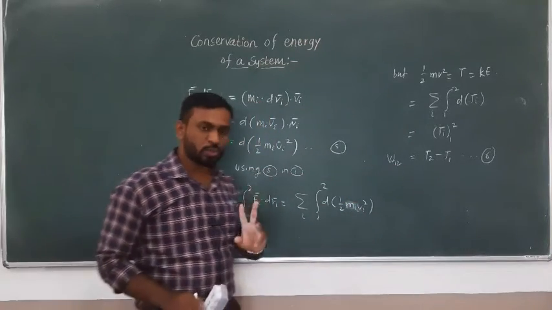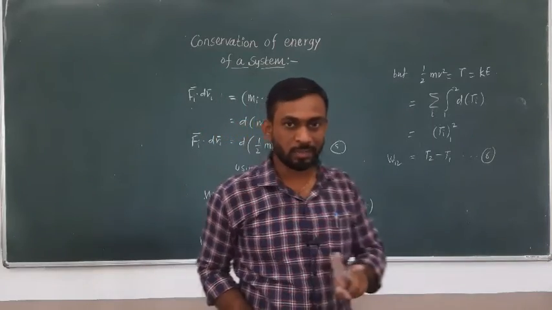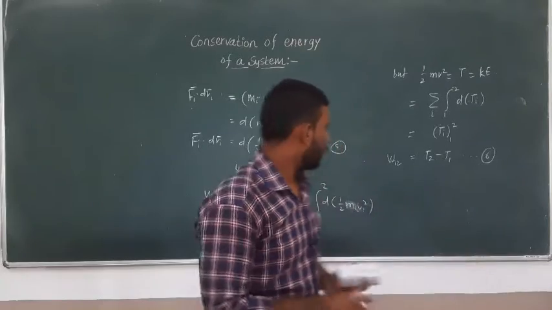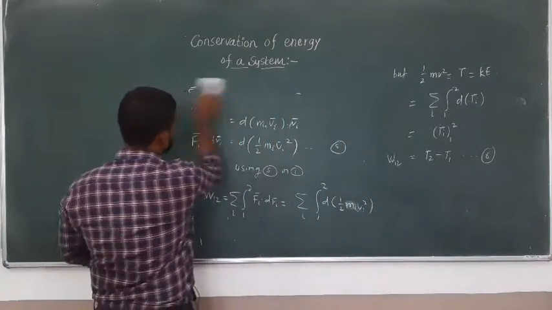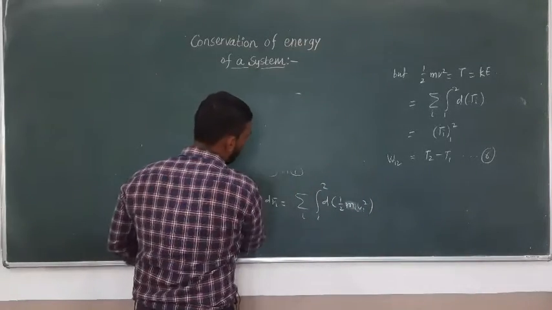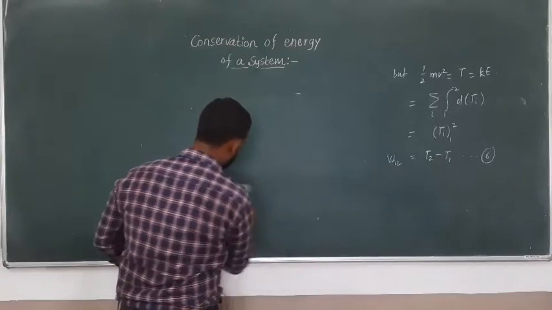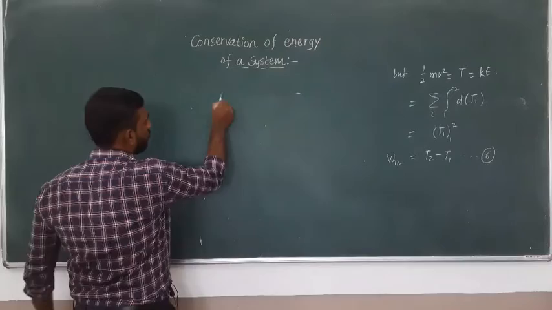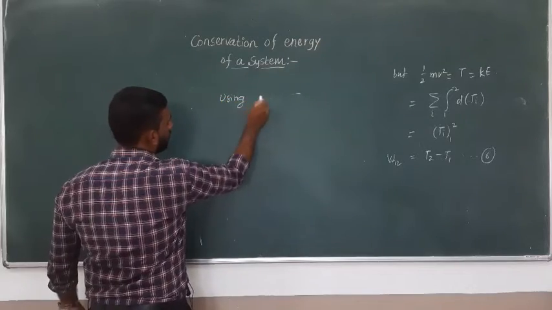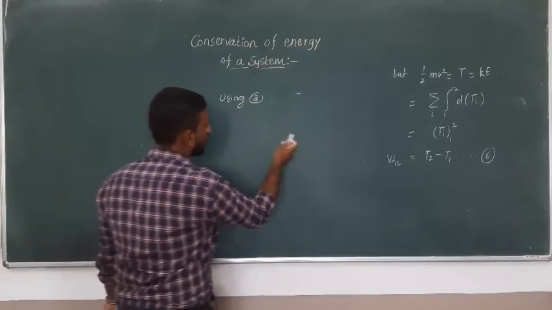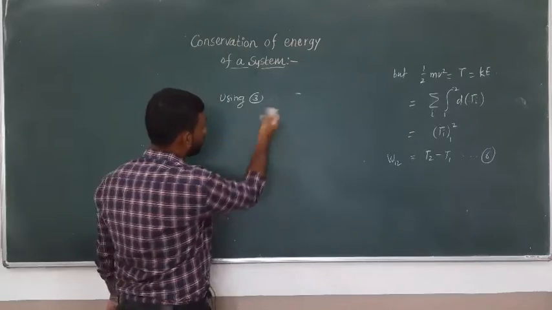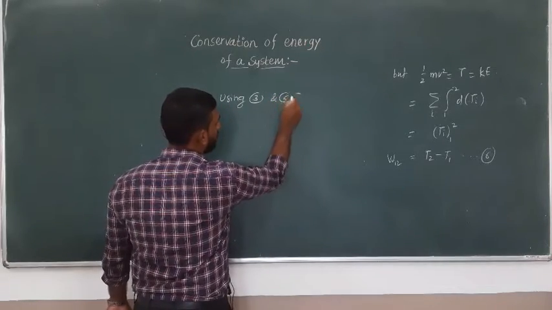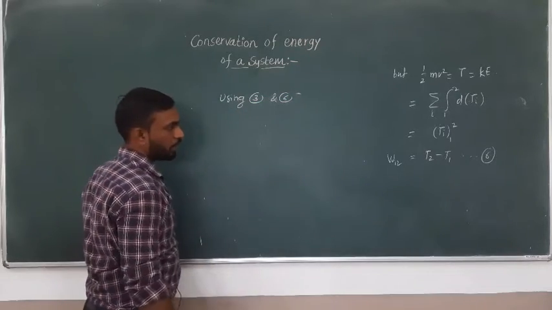This is the work done of the system where it changes from one configuration to a second configuration. So we have these two work done values, in terms of the potential energy and in terms of the kinetic energy. So using equation number 3 or 4, I'm not worrying about the equation number, you can check equation 3 and equation number 6 to see whether the equation is correct or not.